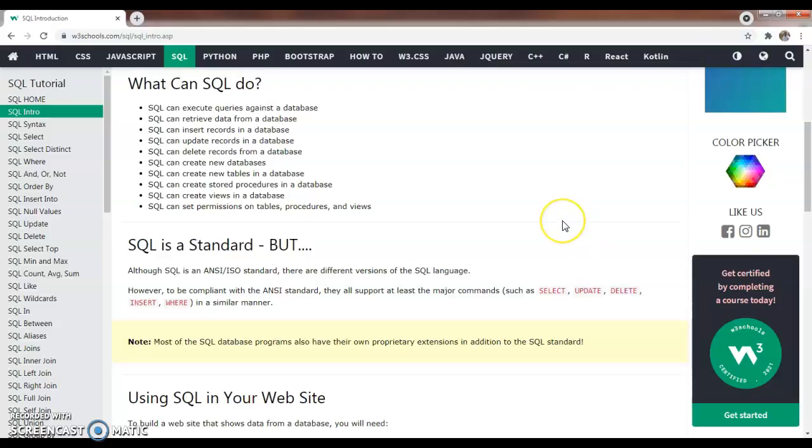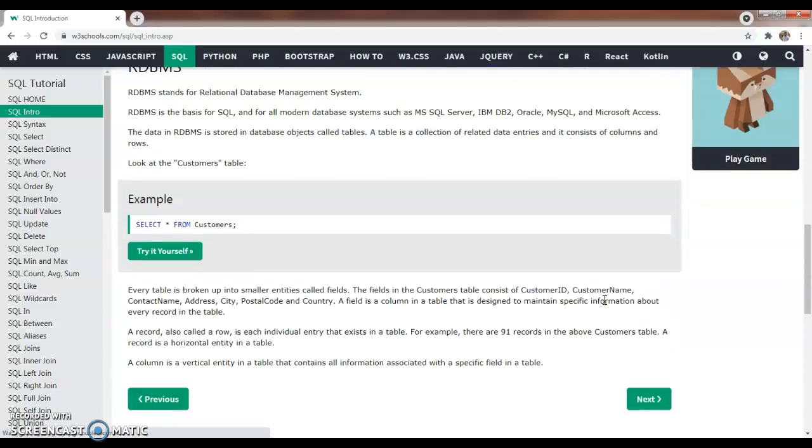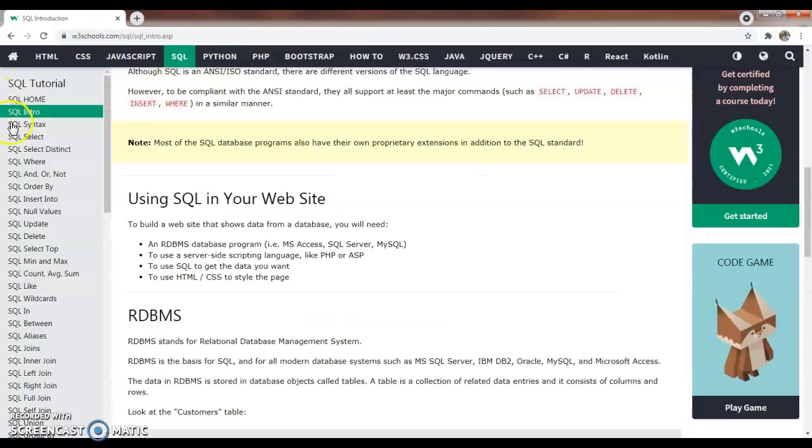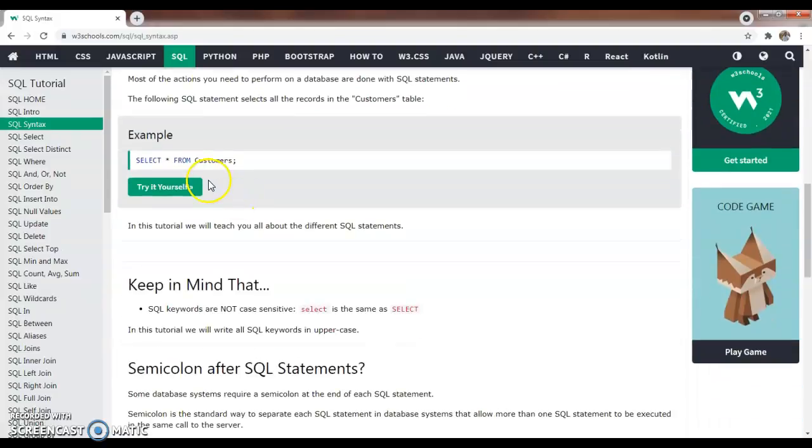Thus SQL and RDBMS make the database management system richer. There is a simple syntax, which is SELECT * FROM customers. Using this select, we can select any query from a relational database.